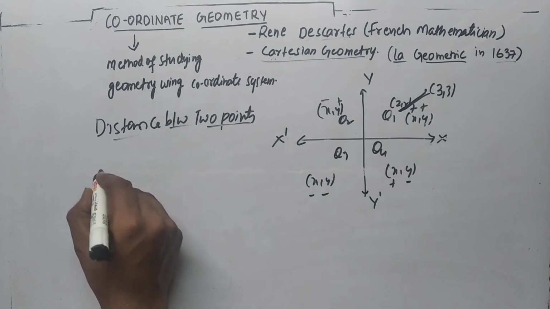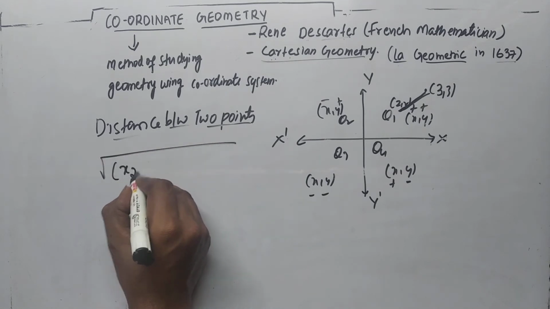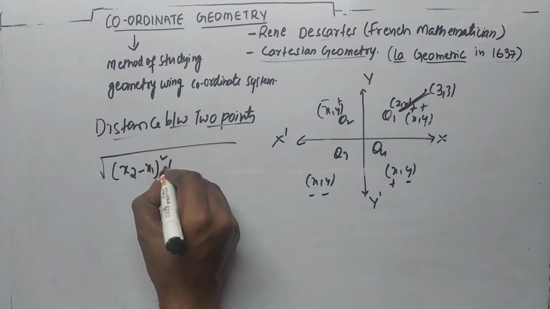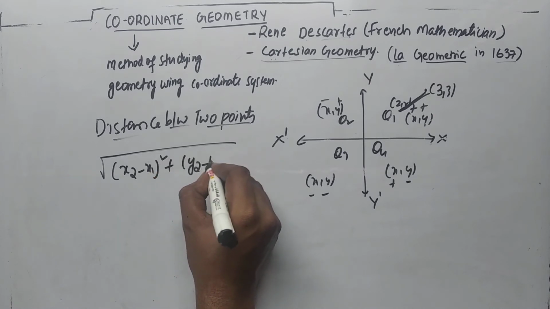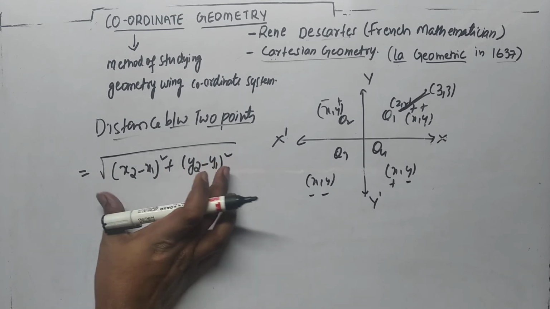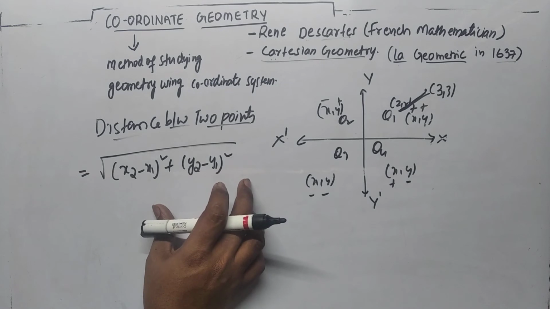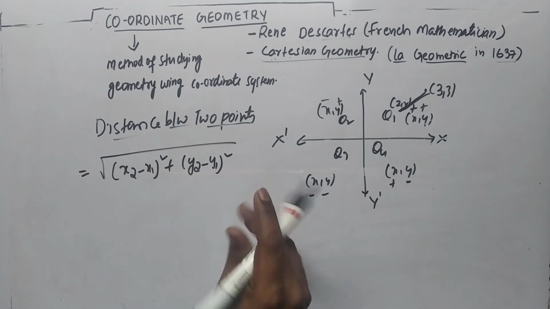So here we have a formula: x2 minus x1 whole square plus y2 minus y1 whole square, under a root. This is the formula to calculate the distance, but before that you should know what coordinates are.